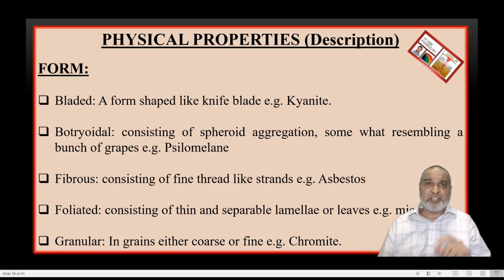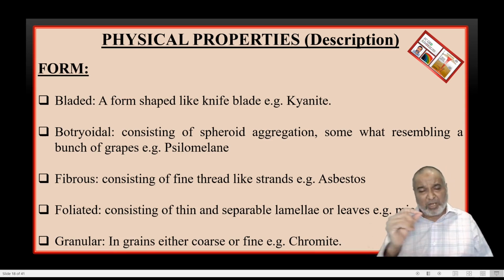Whatever the crystals are, these granules are there, and that is called chromite, or the best example is olivine. So granular form is the diagnostic property of chromite as well as olivine.